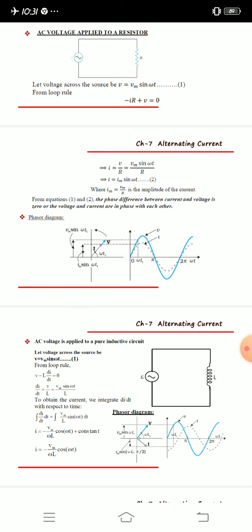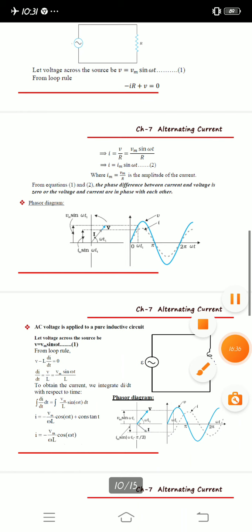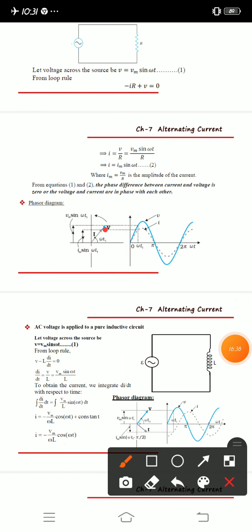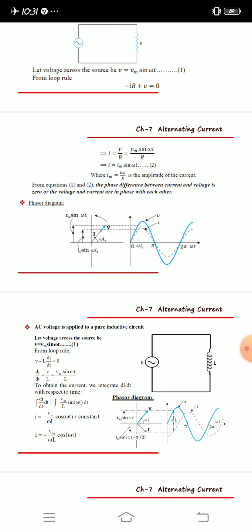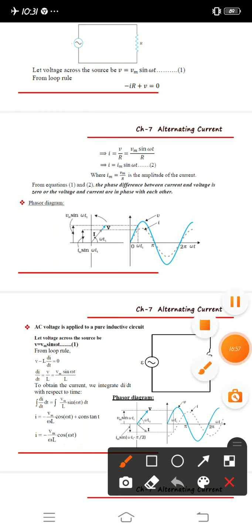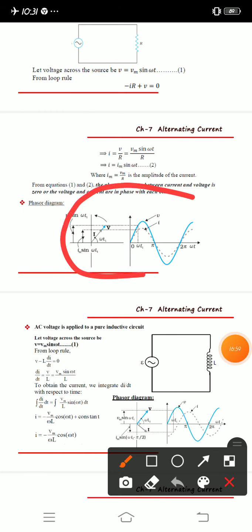Here we have a phasor diagram. I already told you, whenever you show a point representing the alternating voltage or current, you draw it from the origin. You get a position vector which describes the position of that voltage or current, and that is called a phasor. When you represent it like this, you call it a phasor diagram.